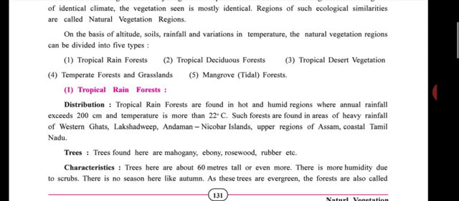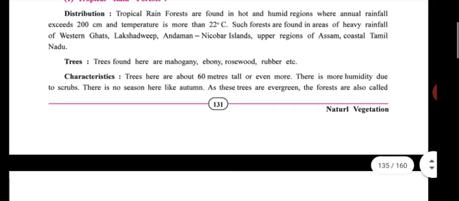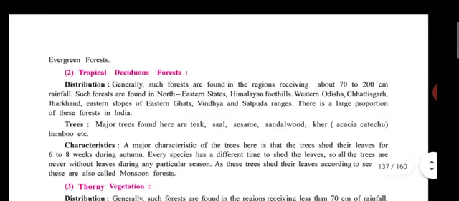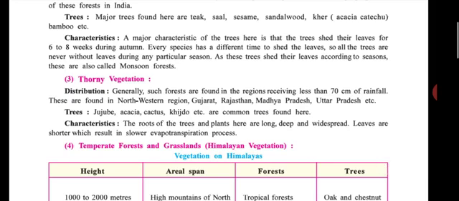Trees in tropical rainforest: mahogany, ebony, rosewood, and rubber. In deciduous forest: teak, sal, sesame, sandalwood, and bamboo. And in the third: jujube, acacia, cactus, and khijudo.